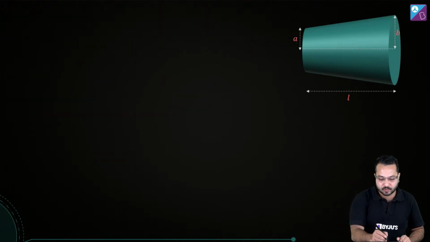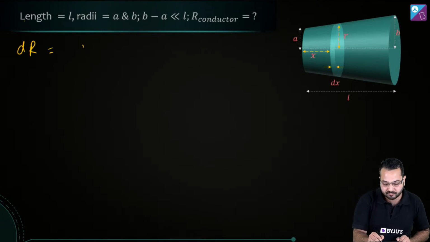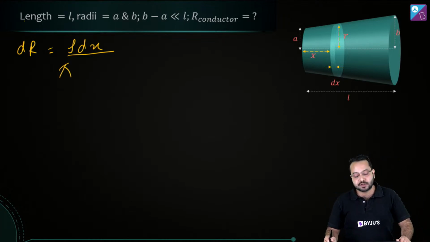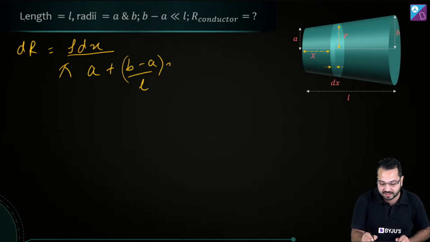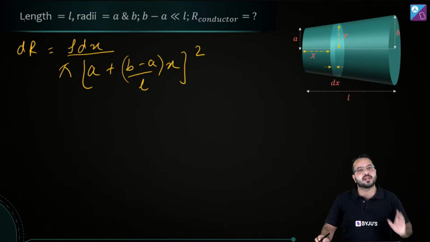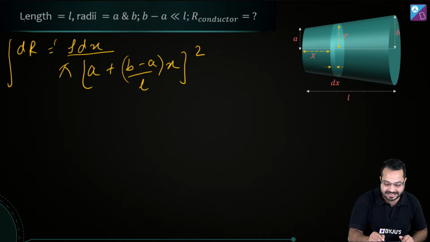So what I'm going to do here is write dR is equal to, we have dx over here, we have rho over here, and then we have to write pi r square. Now what is r? r is a plus (b minus a) divided by L into x, and the square of that. Is that clear? So all I have done is I've substituted for r. So now we can integrate this.